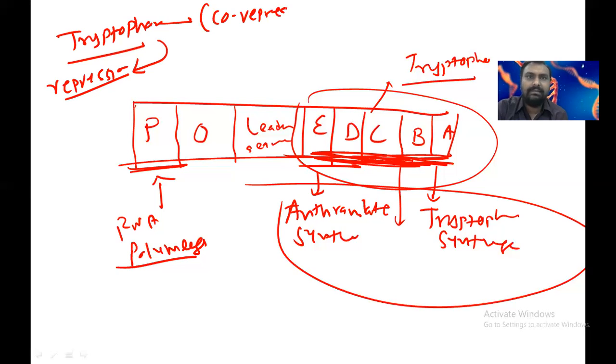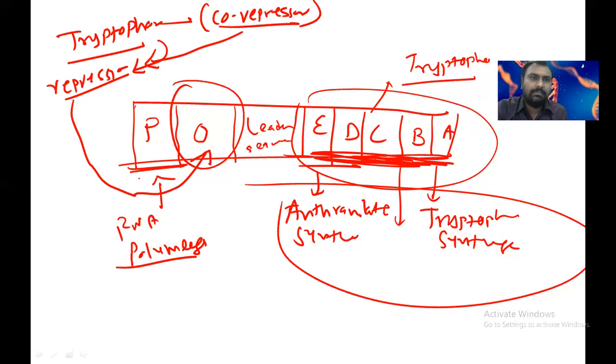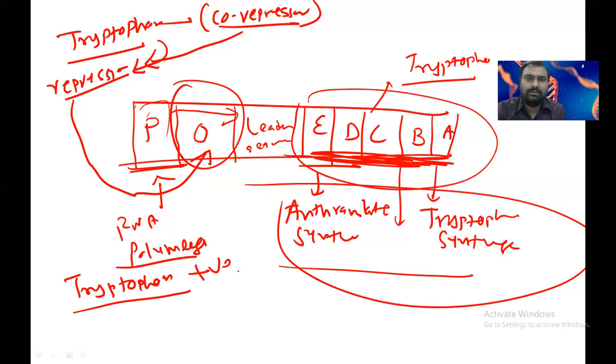This tryptophan-repressor complex binds to the operator site, so RNA polymerase is not able to transcribe these genes, and the operon does not work. When tryptophan is available, there is no need to make more tryptophan, so the genes will not be expressed.